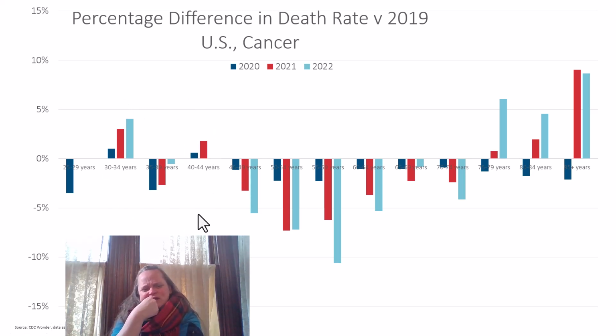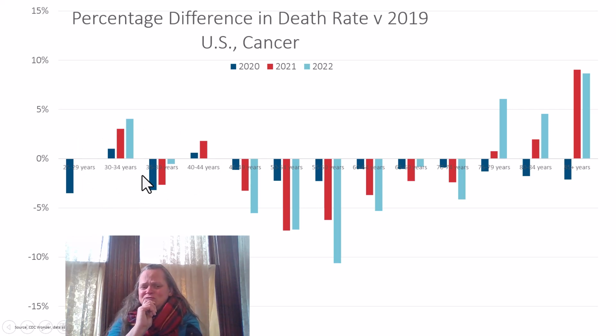Still, when you look at the overall vertical scale, it's not a huge amount of difference. Most of it is between plus or minus 5%, and you will get a certain amount of fluctuation year to year, especially some of these here in the 60s and 70s. These aren't really high magnitude differences.